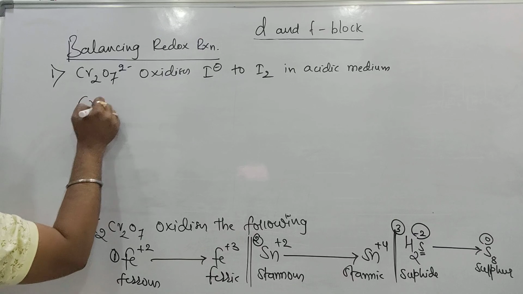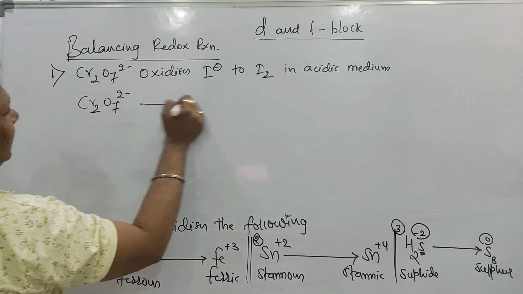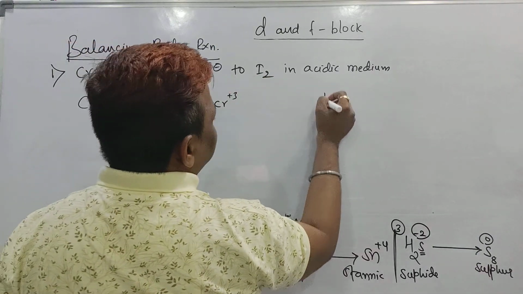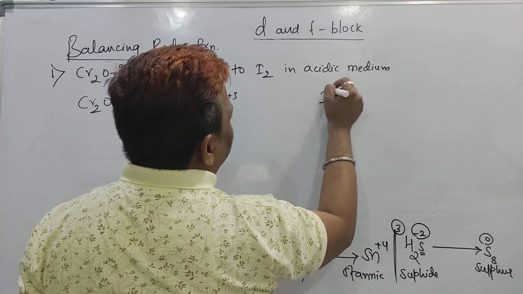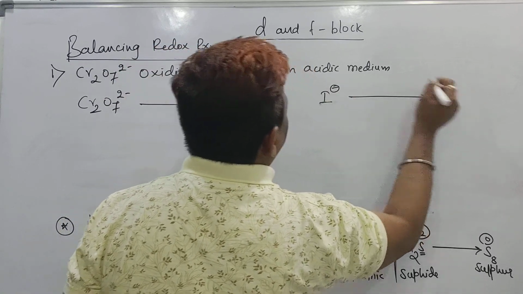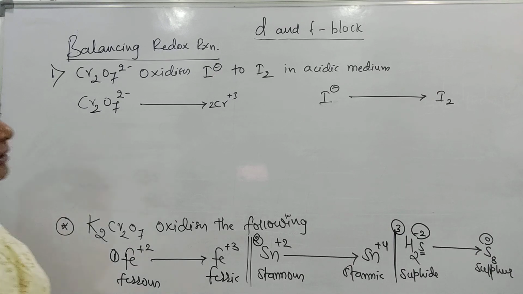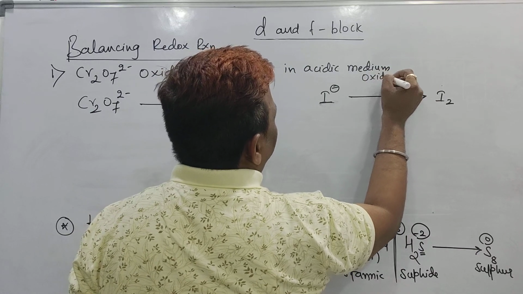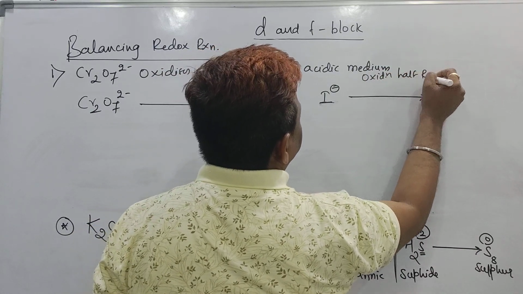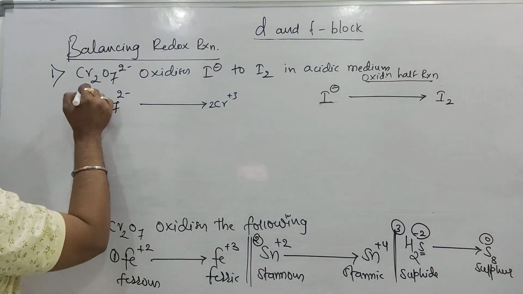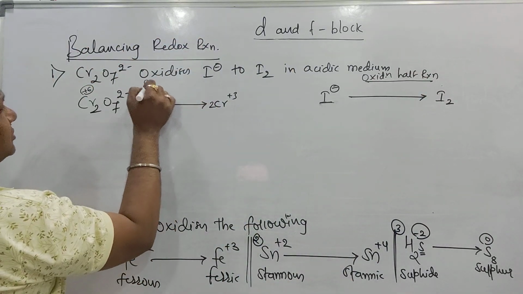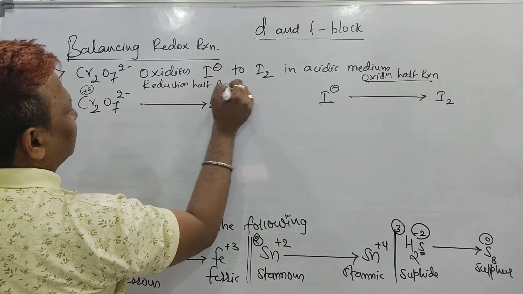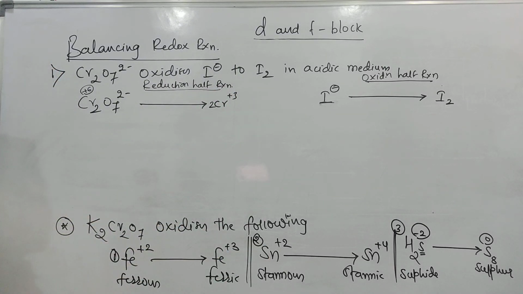First you write the half reaction of dichromate. Dichromate ion in acidic medium is converted into chromium ion. The half reaction of the other one you also write down: iodide ion is converted into iodine in the acidic medium. Now you can see here, this is -1 to 0, so this is the oxidation half reaction. And here chromium goes from +6 to +3, so this is the reduction half reaction. The first part is the oxidation half reaction and the second part is the reduction half reaction.